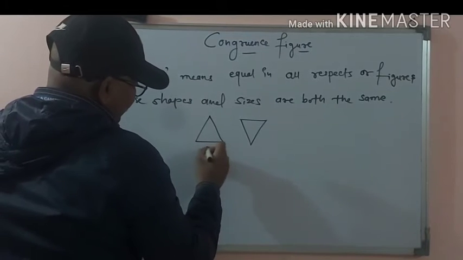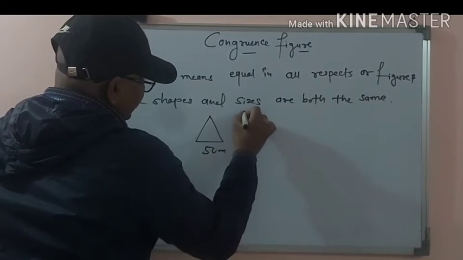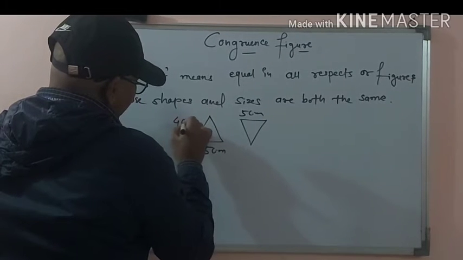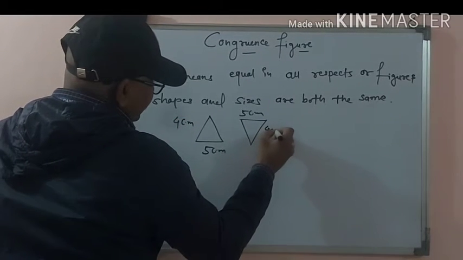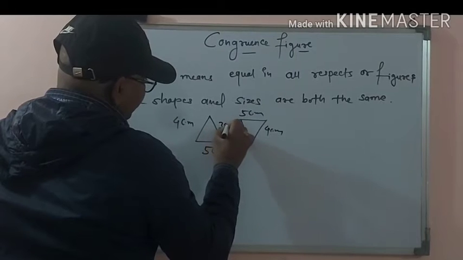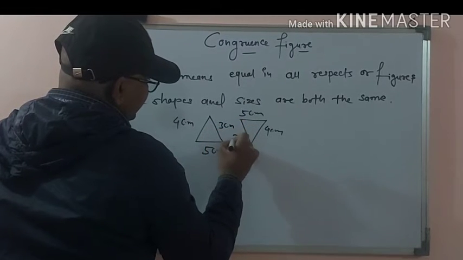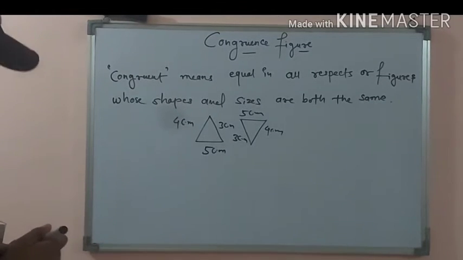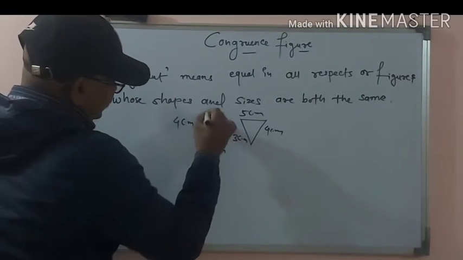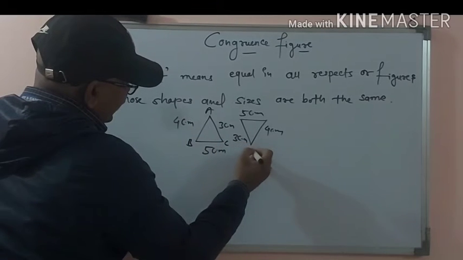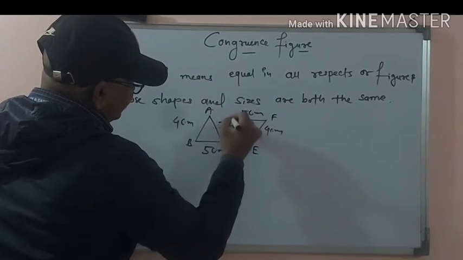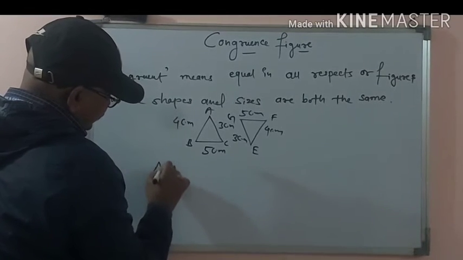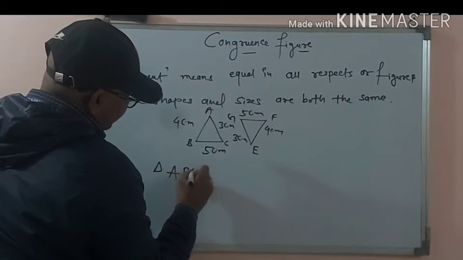It doesn't matter which type of shape it looks like. Just like this is 5 centimeter, this is also 5 centimeter. This side is 4 centimeter, this side is 4 centimeter, this side is 3 centimeter, and this side is also 3 centimeter. So we can say that these two triangles ABC and EFG are equal or congruent.